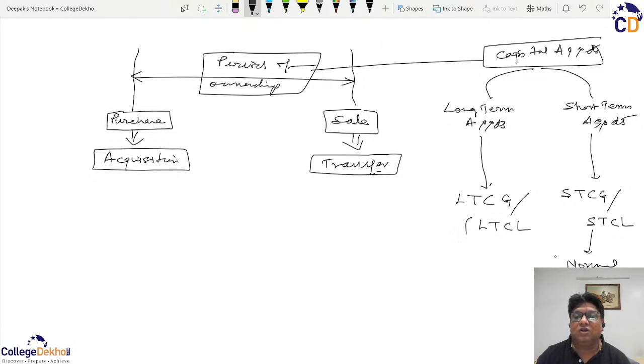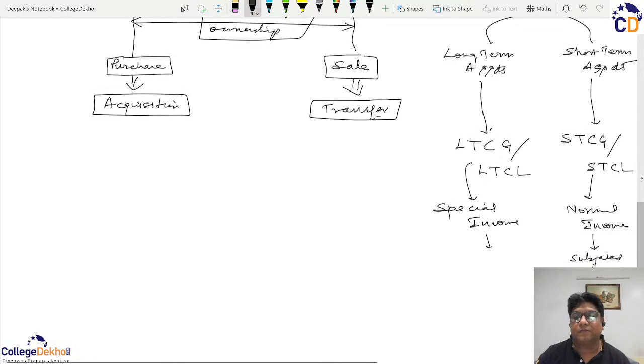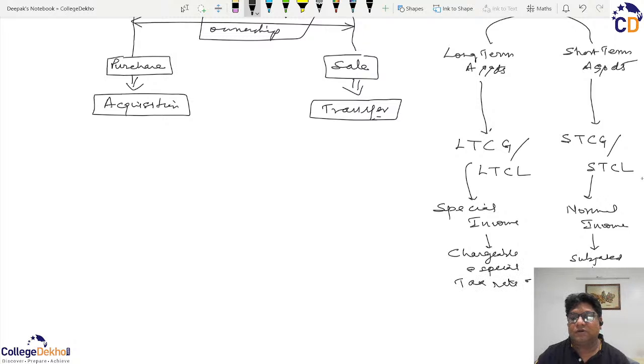But this long term capital gain is a kind of special income which is chargeable at a special tax rate of 10%.